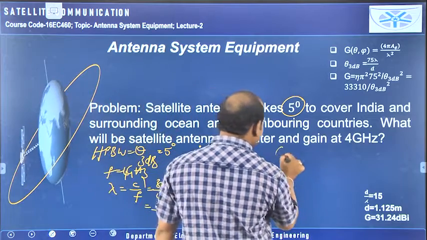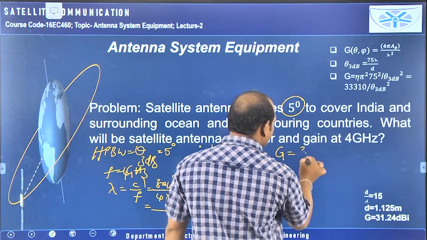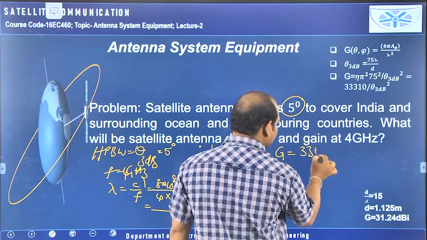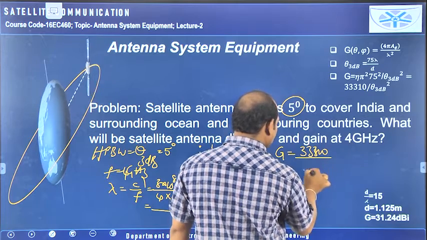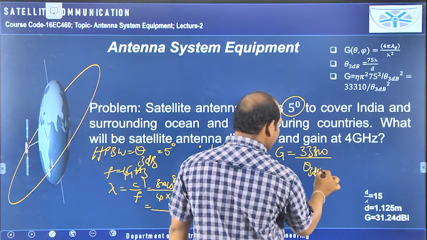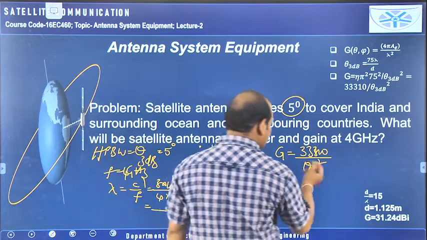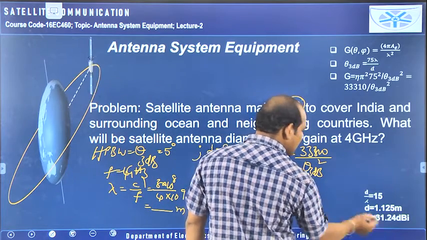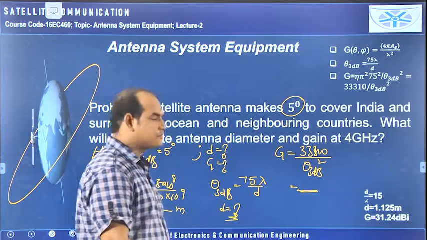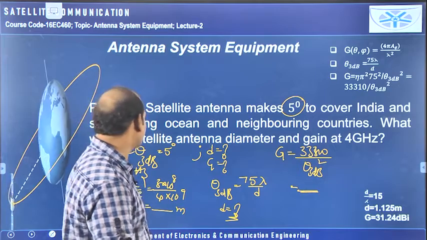Now coming to G, G is equal to, the formula is 33,310 by theta 3 dB square. Theta 3 dB is 5 degrees now, they have given. Okay, so use that one and get the value of G. Answer will be 31.24 dB. Okay, calculation you can do.